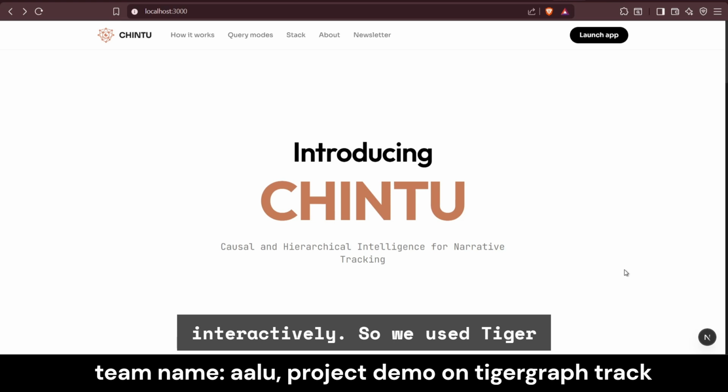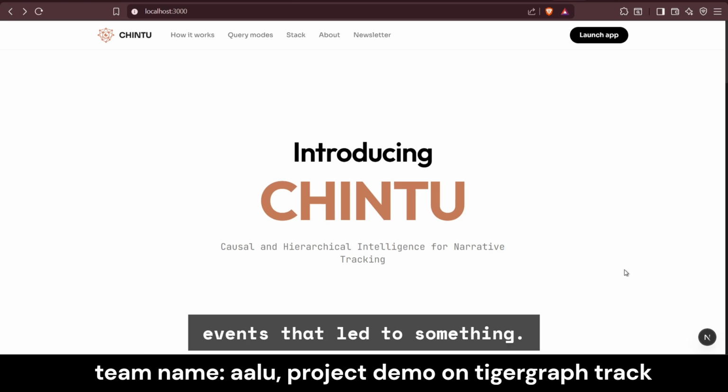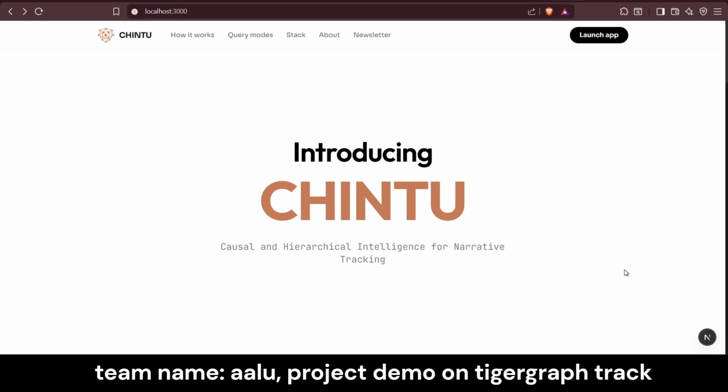So, we used TigerGraph as the main technology, where we could model world events as a graph and then query this graph in natural language to see the chain of events that led to something.